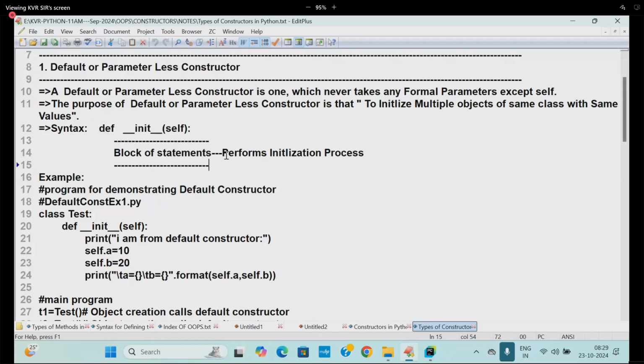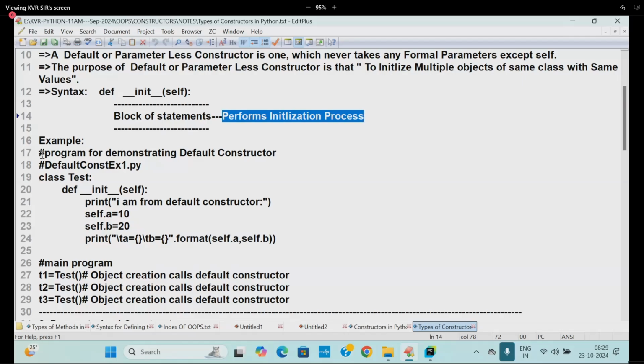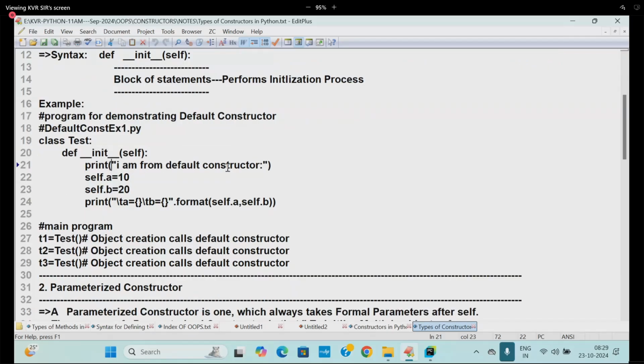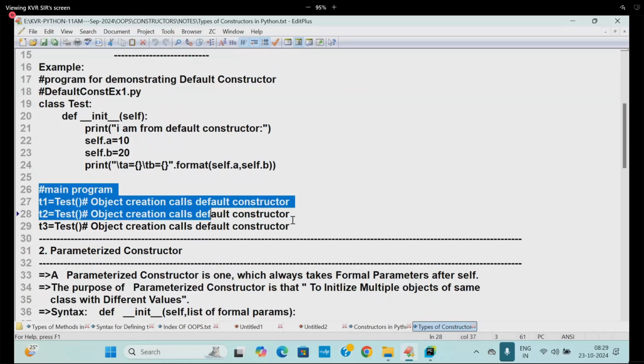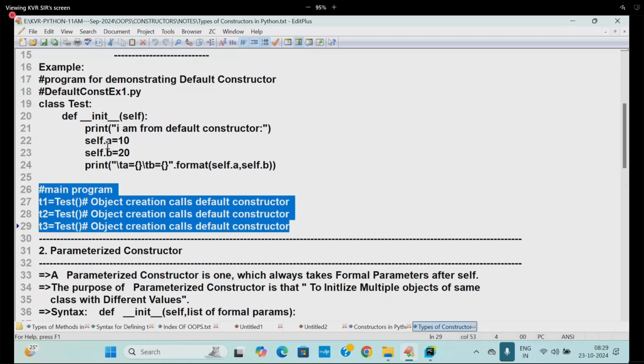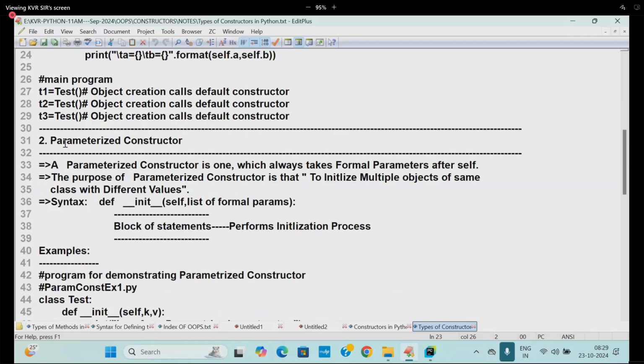The block of statements performs what? Initialization. So here is a default constructor example, which I showed you already. A value 10, B value 20. I'm creating three objects. All of them are placing which data? Same data.